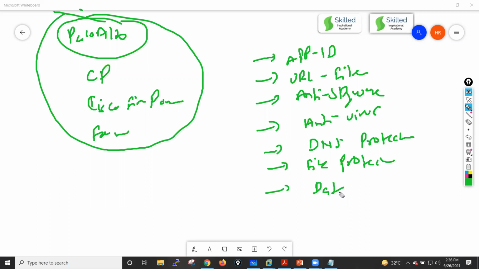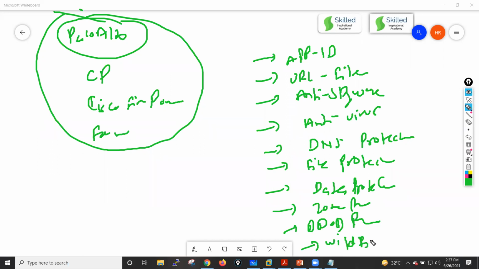Data protection is also there. If somebody is trying to send bank details, for example, HR people have social security numbers and bank information. If they try to send this information outside of the network, how can you protect it? You can protect it by using the data protection feature. They also have a zone protection feature, a DDoS protection feature, and a WildFire feature.